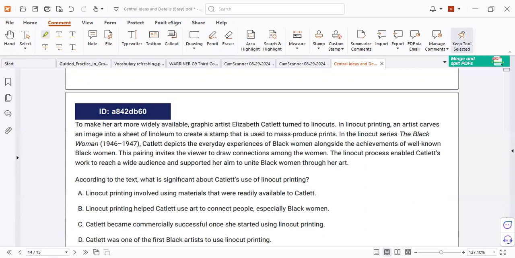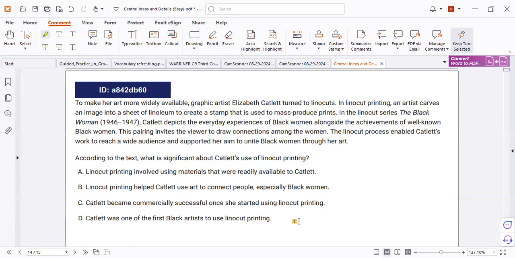Last one. C. Let's see. No. Let's read again together.